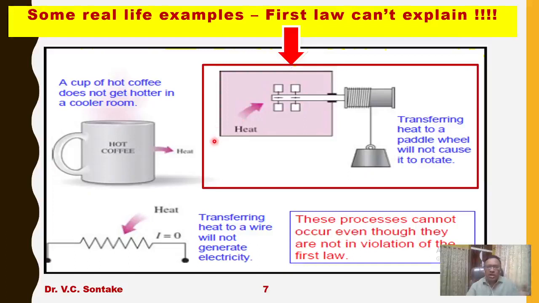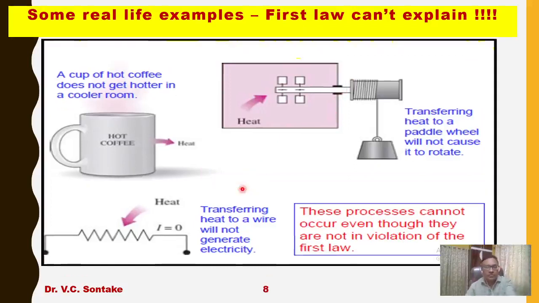But on the other side, if you heat this fluid, it won't make this paddle and wheel rotate and this weight be raised. But in this process also, energy conversion is taking place from heat to work. So according to the first law, the reverse process must also take place, isn't it? But that is not taking place. So the first law fails to explain this phenomenon.